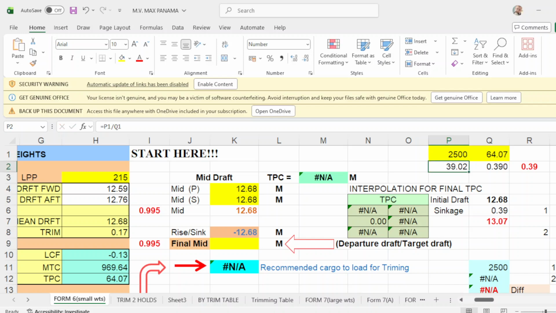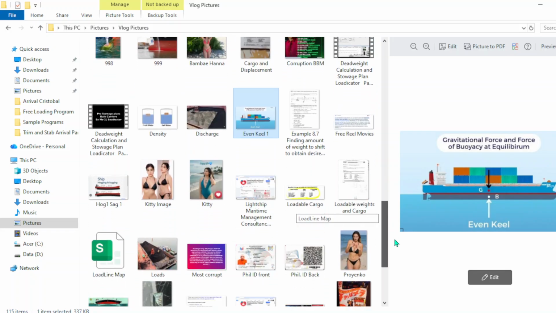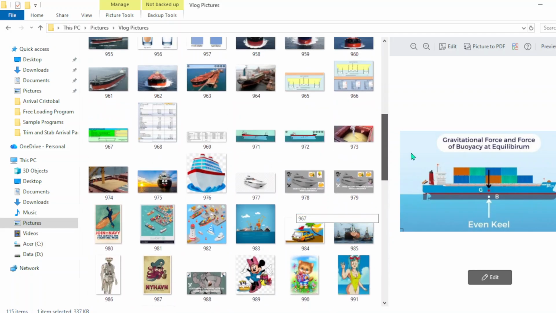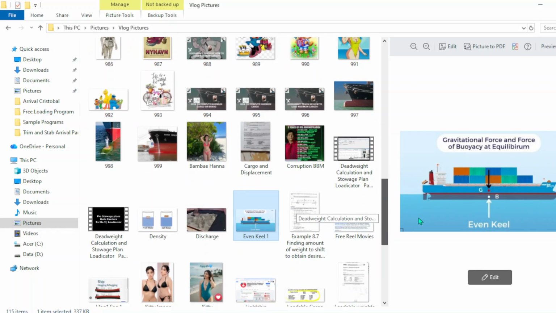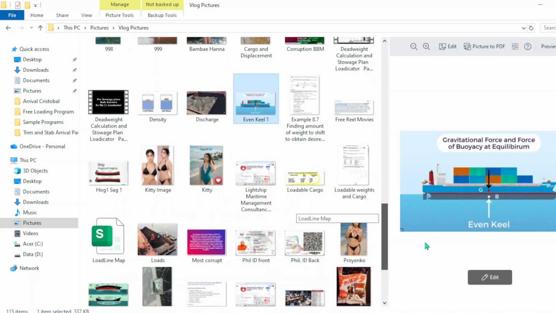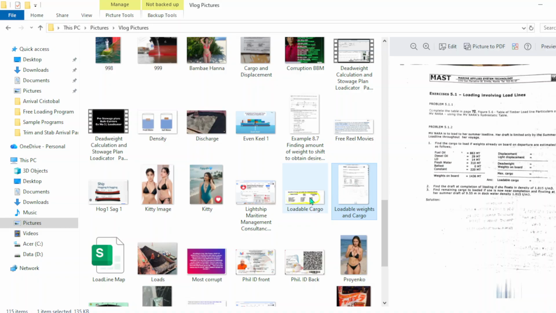Well, to give you an idea, check this one, and I will look for that figure. Bear with me, guys. I think this one.